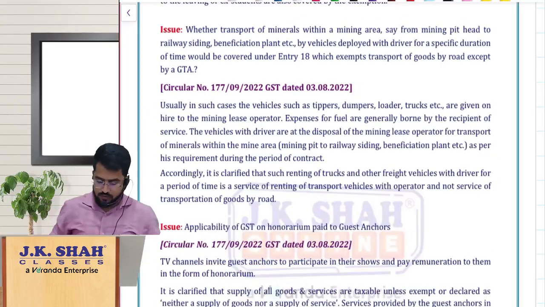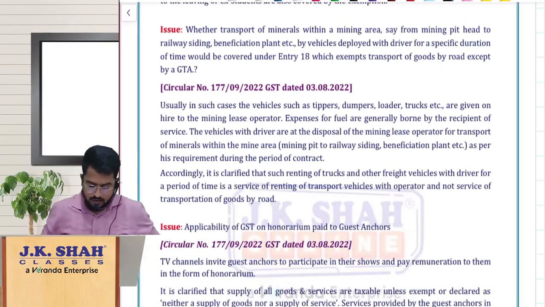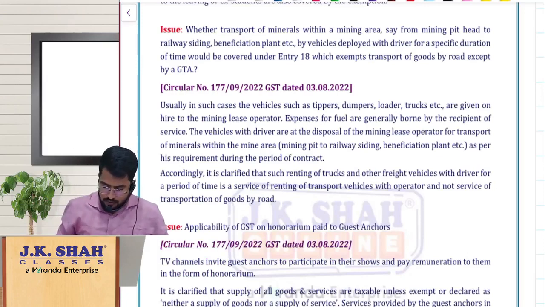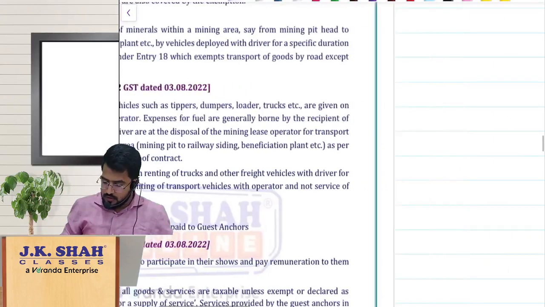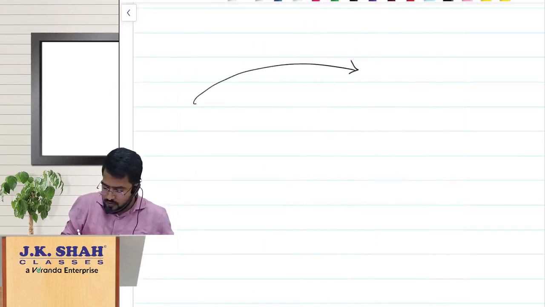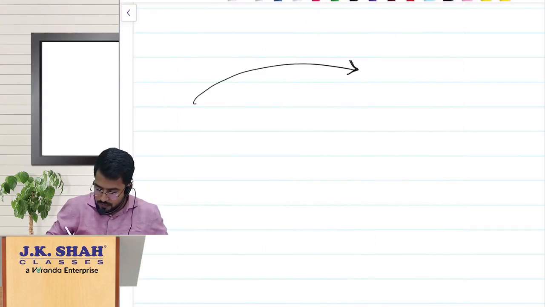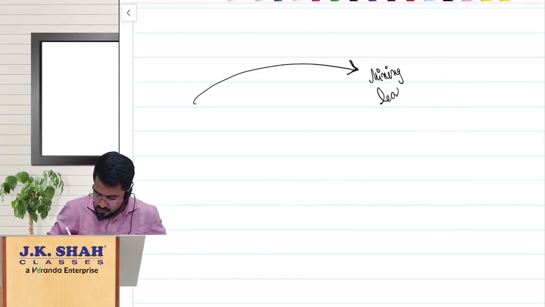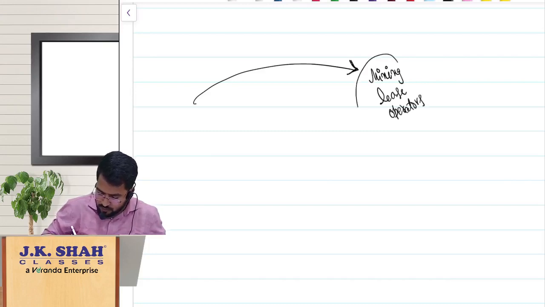The next issue is regarding mining lease operators. Normally the mines, you know how they operate.